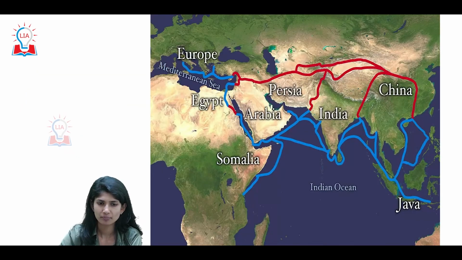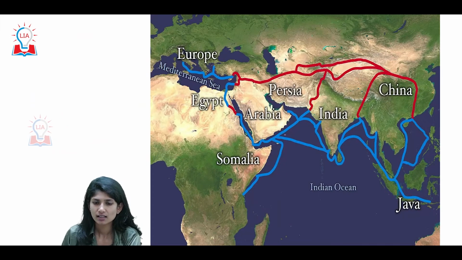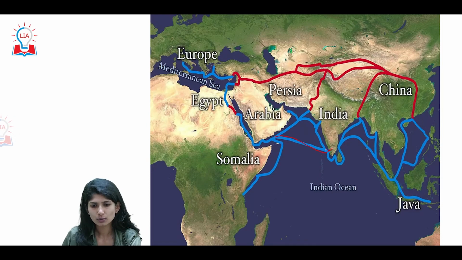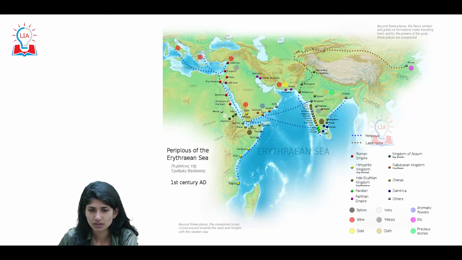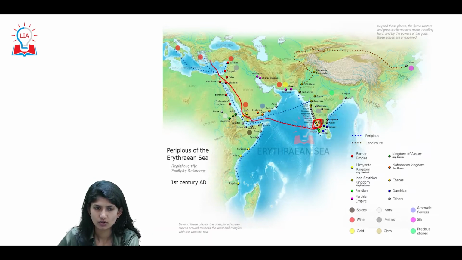Let's move ahead. Look at this. This is the Silk Route. But now here, look at the trade. All throughout the world, it spreads through this region. Nothing but your Kerala region, right? This is your Cheras. Okay, look at the highlighted zone. This is how the trade used to take place.